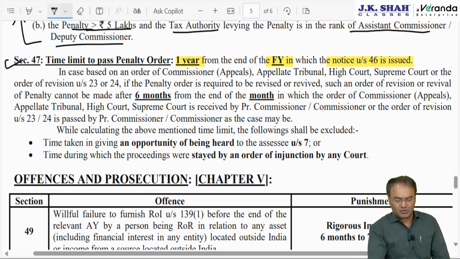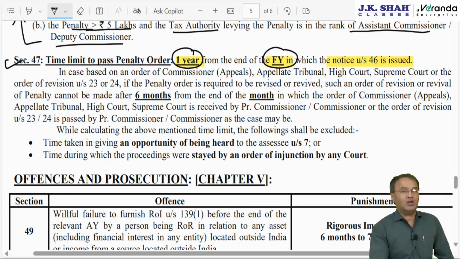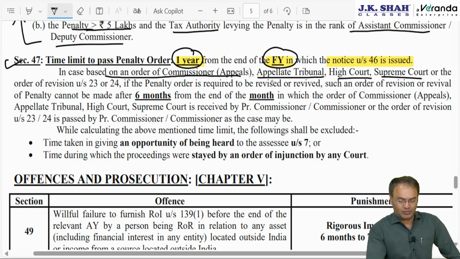But once the notice is issued, tick tick tick tick, the meter is on. Within 1 year from the end of that financial year in which notice was issued, the AO will have to complete passing the penalty order. In case a penalty order is to be revised, changed, rectified, to give effect to an order of Commissioner Appeals, Appellate Tribunal, High Court, Supreme Court or revisionary order under section 23-24, penalty